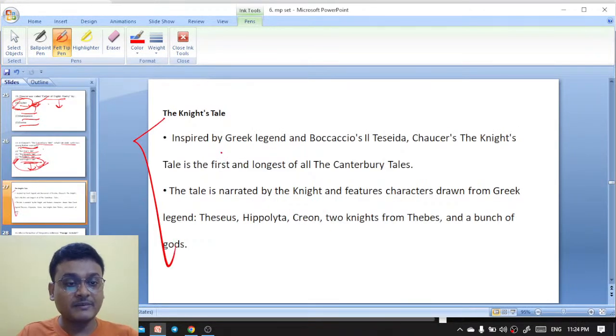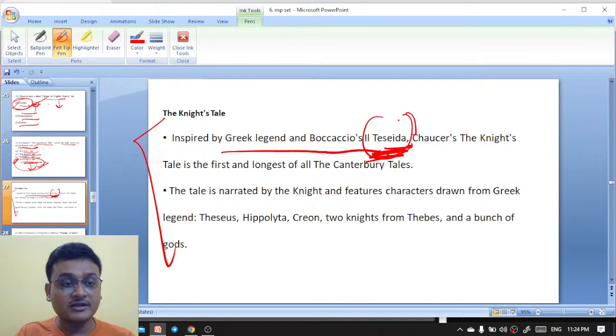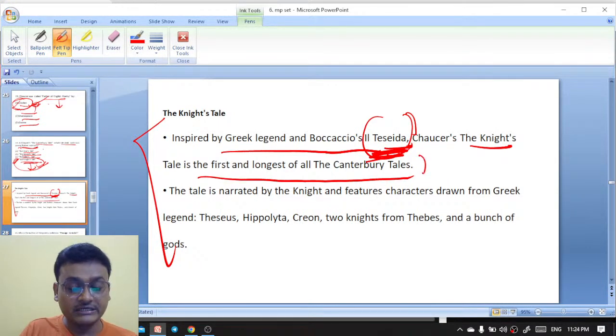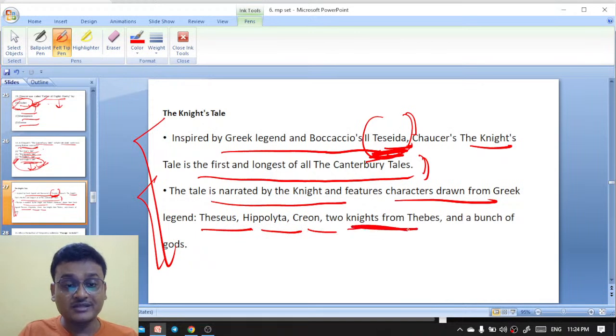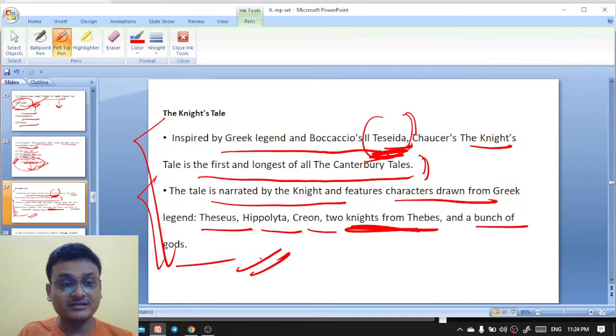The Knight's Tale is inspired by Greek legend and Boccaccio's Teseida. Boccaccio's Teseida influenced the Knight's Tale. Chaucer's The Knight's Tale is the first and longest of all the Canterbury Tales. The tale is narrated by the knight and features characters drawn from Greek legend: Theseus, Hippolyta, Creon, two knights from Thebes, and a bunch of gods. So it is in the Knight's Tale that the two Theban knights appear.